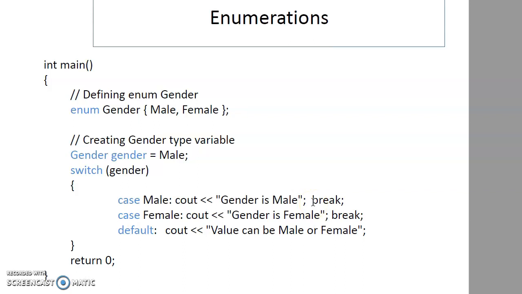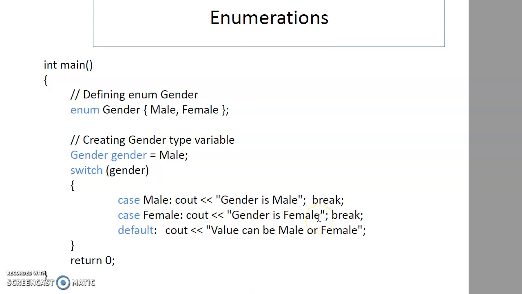Switch is basically like a conditional statement. Whatever is passed to switch, according to the value of that variable, the matching case will be executed. This is an example of enumeration where you are also demonstrating the use of a switch case. If I had said gender equal to female, in that case it would have gone into case female and displayed gender is female.